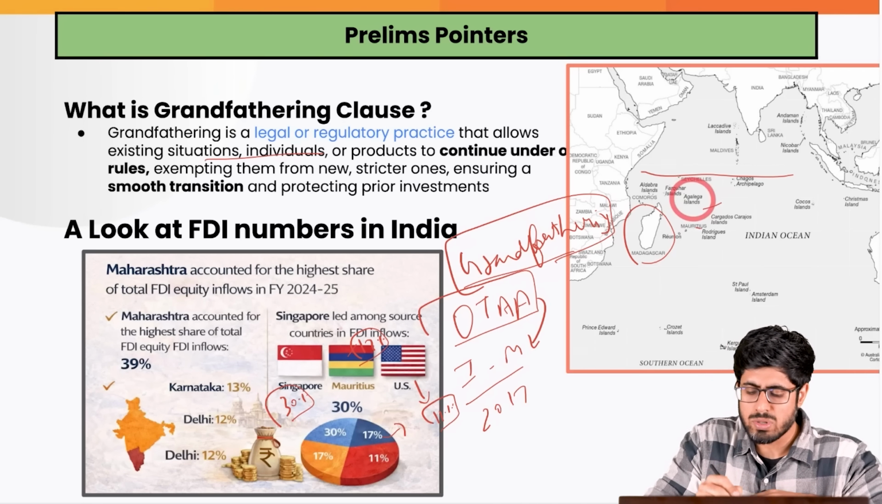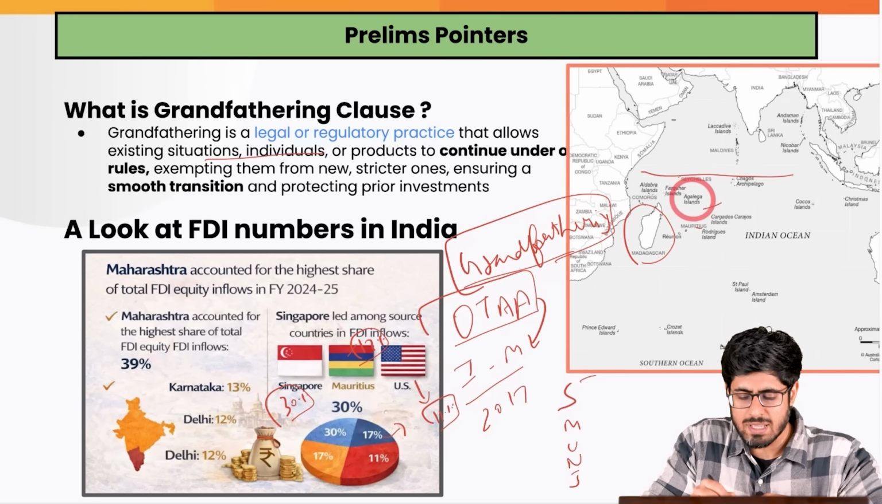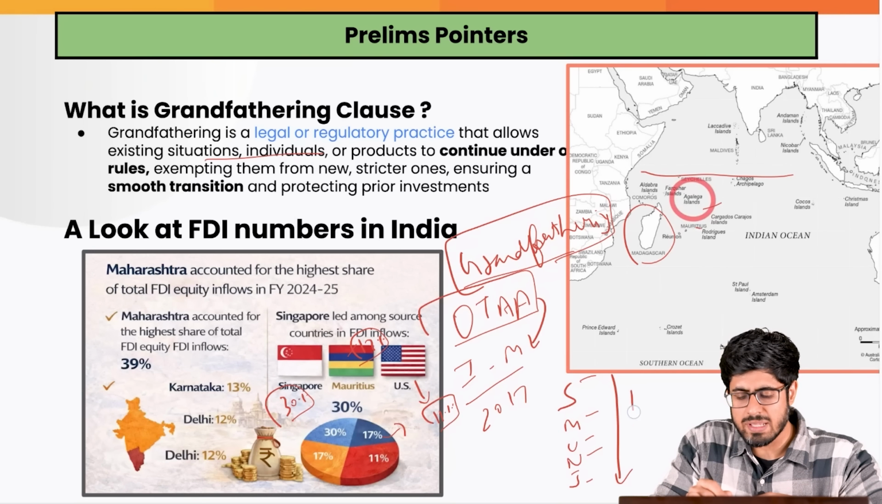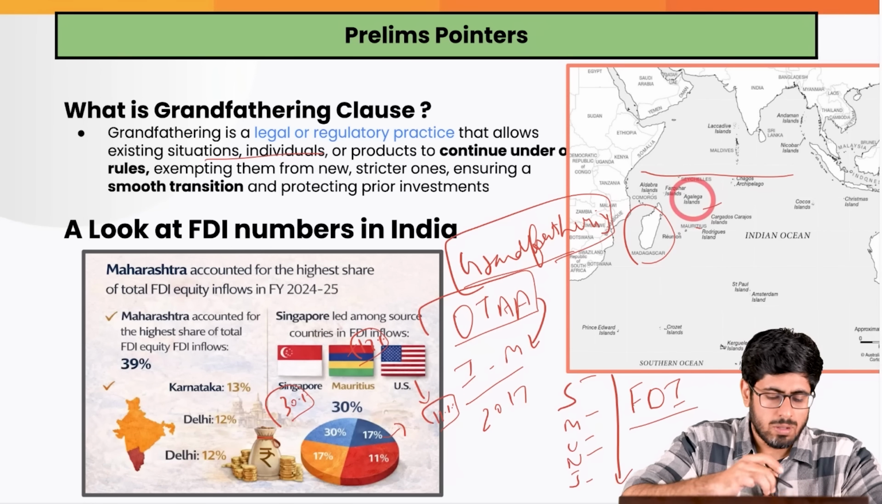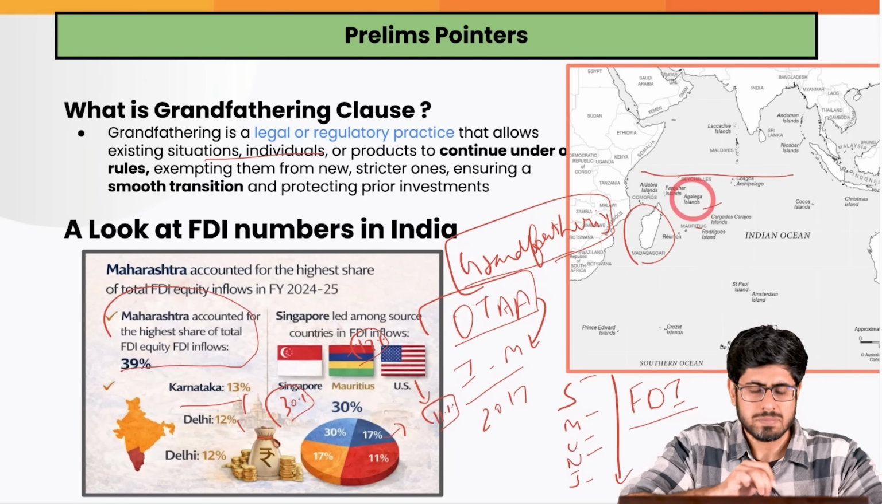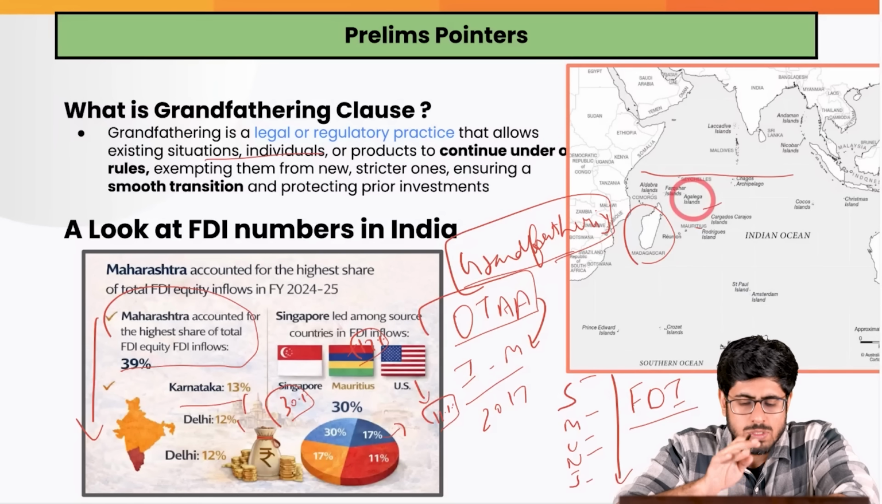If we were to make a mnemonic of all the FDI sources, we would remember it by the mnemonic SUMANG, which is Singapore, Mauritius, USA, Netherlands and Japan. This is the descending order of FDI in India. The top 3 states that receive the most FDI are Maharashtra, Karnataka and Delhi. In this order they receive FDI in the various sectors of the country. This was about this topic.